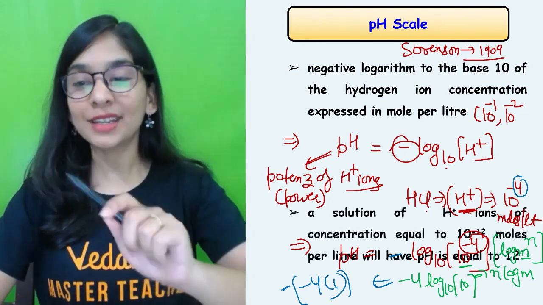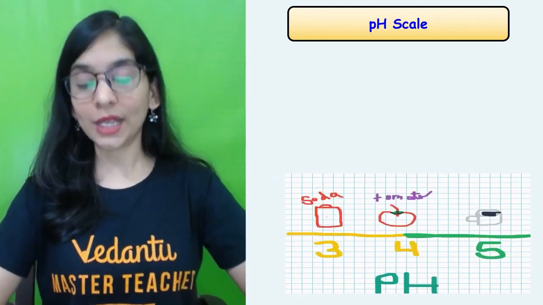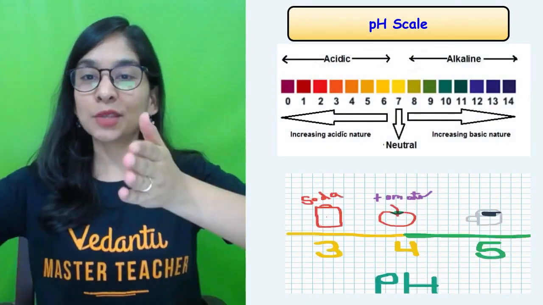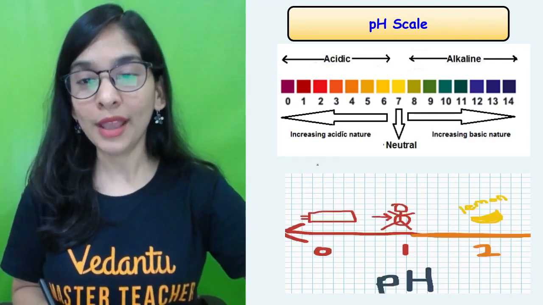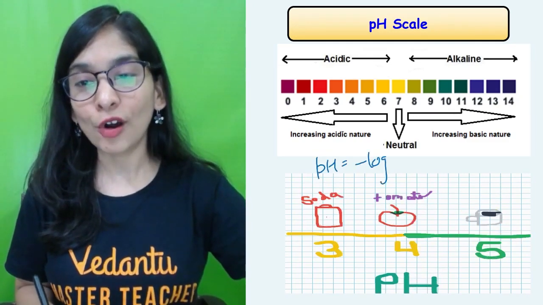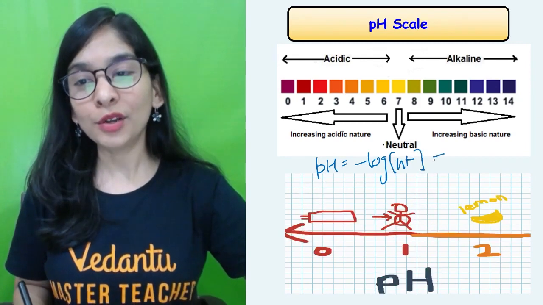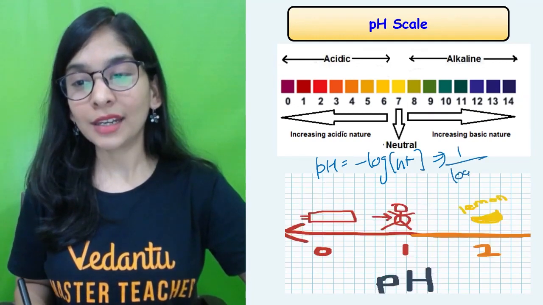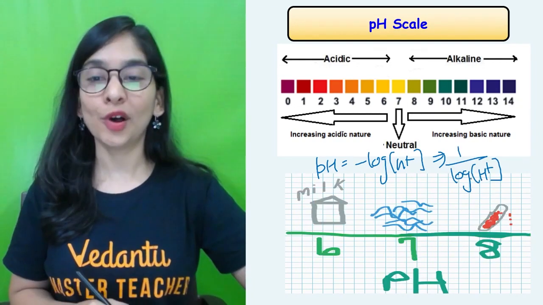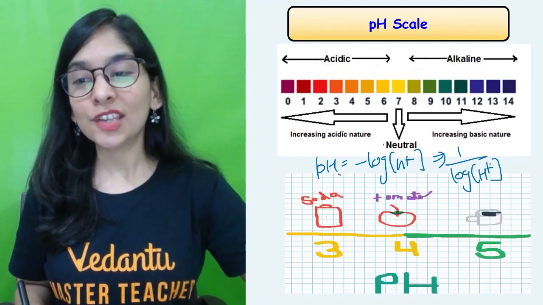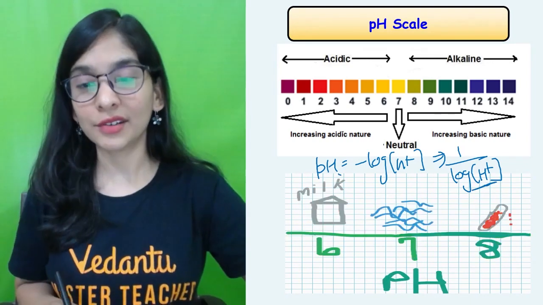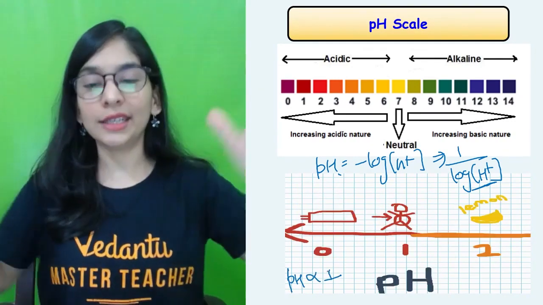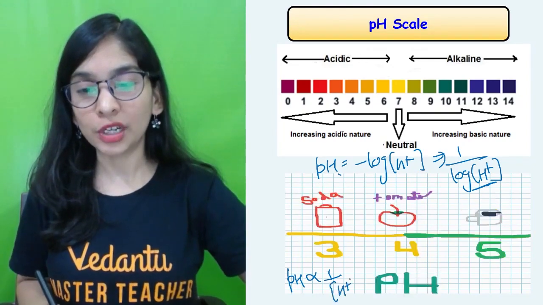Alright? Yes, so that's what is written, that whenever you're having whatever values of 10 to the power, that will give you the pH in a simple whole number. That's what the scale is, 0 to 14, as I told you. Now, pH is minus log of concentration of H positive. If I want to write it in a better way, to not have minus sign, I can also write it 1 by log H positive. Or in a more simple way, pH is inversely proportional to H ion concentration, understanding it in the shortest possible way and not going into that detail. pH is inversely proportional to H positive.